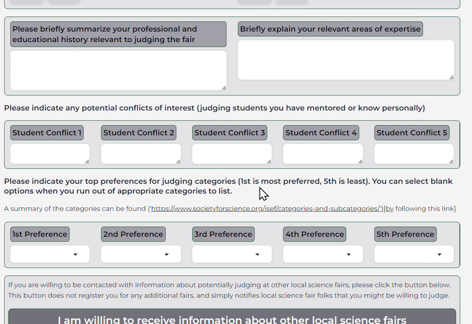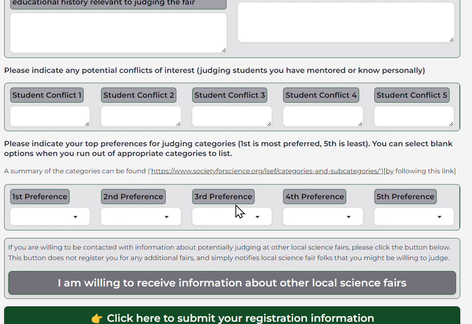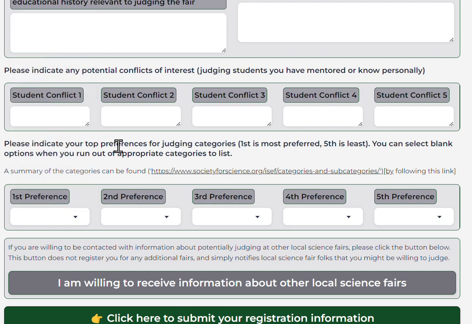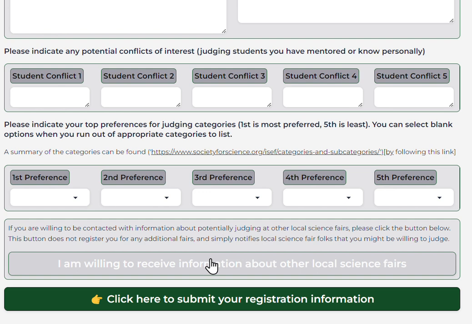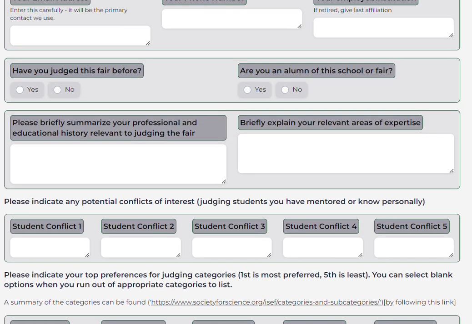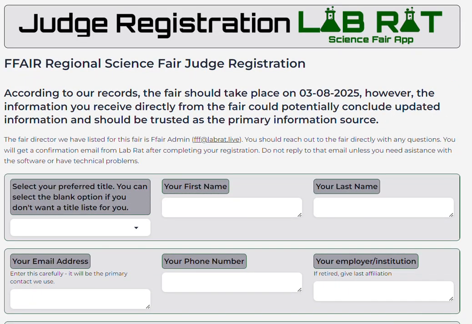And there's a place to put their preferences for the categories. You'll notice that biomedical engineering is gone because I deleted that one. So it matches what I just entered, and they can pick first through fifth. It also has an option for them to select if they're willing to judge some other fairs. So this needs a little more work before it's ready for judges.